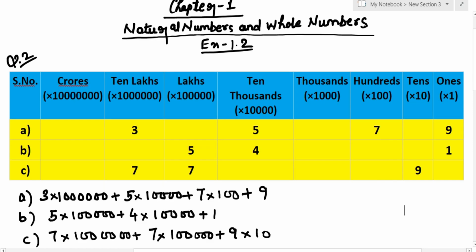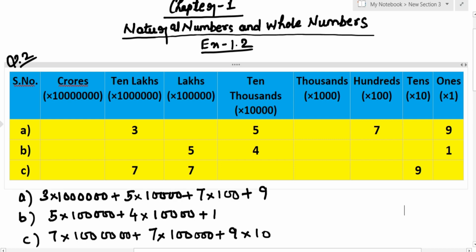Question number 2 is: write the corresponding numbers for the following. Now here first of all I have drawn the place value digit chart table so that it can be very easy for identifying. Now here you can see that 3 with 1, 2, 3, 4, 5, 6 zeros, 6 zeros means it is in 10 lakh place. 5 which is having 4 zeros is in 10,000 place. 7 which is having 2 zeros is in 100 place and 9 which has no zero is in ones place.